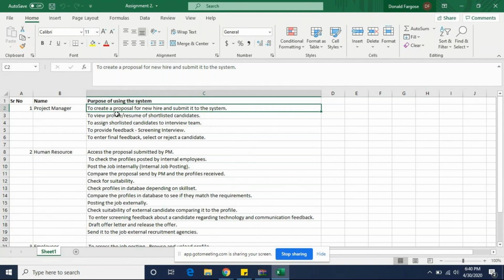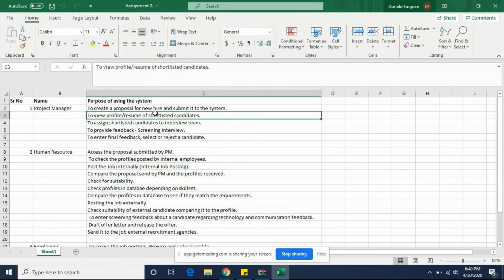I was not sure if I had to do it stepwise. For whatever the project manager uses, I've done it in one section. Okay, that is what I want. Next, the project manager uses it to view the profiles of the candidates shortlisted by the HR. The HR screens the candidates and then sends them to the project manager.